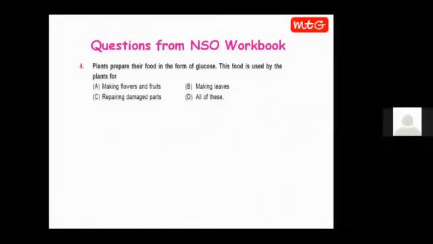Children, we have just read that the plant uses its food for getting energy, for growth, and for repairing. Making flowers and fruits and leaves are a part of growth, and repairing damaged parts. So the answer should be option D. A, B, and C are all correct options, so here we will pick answer D.